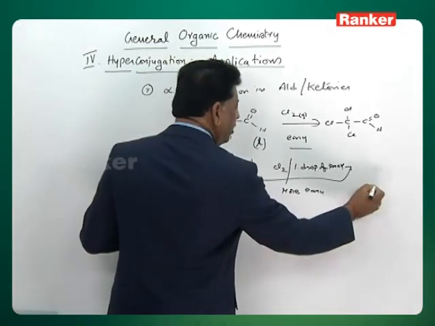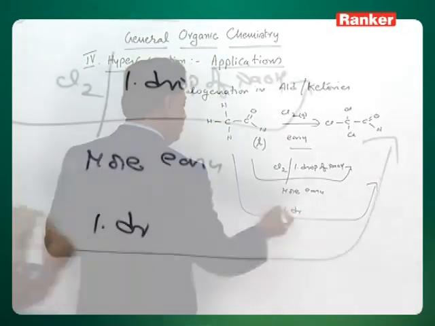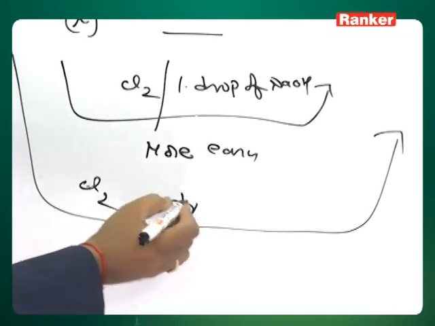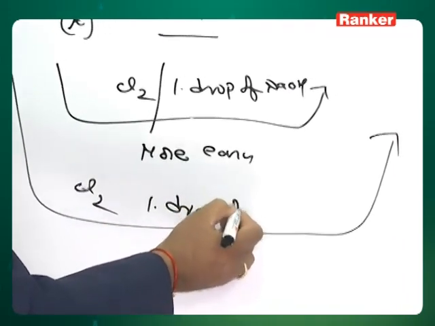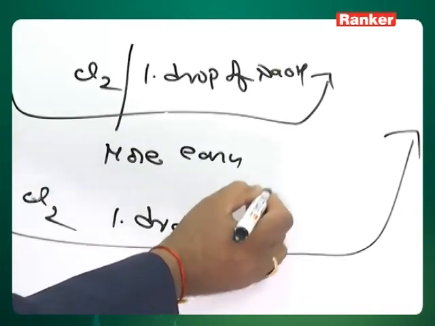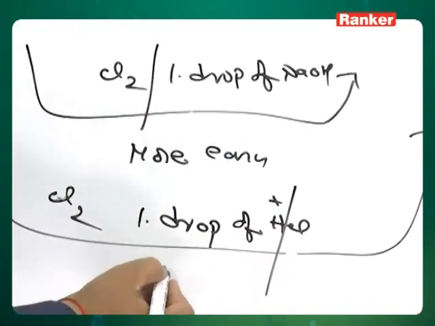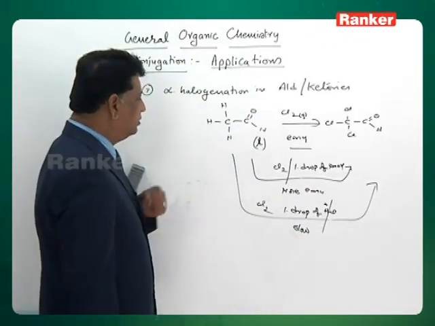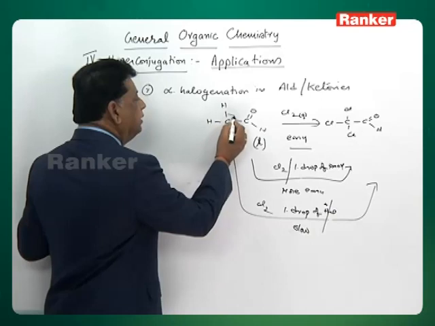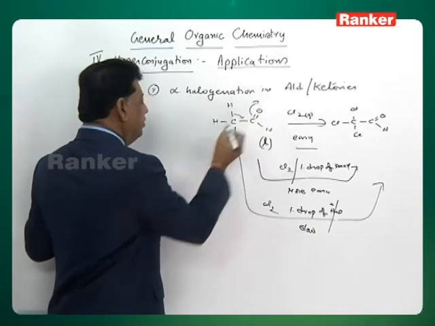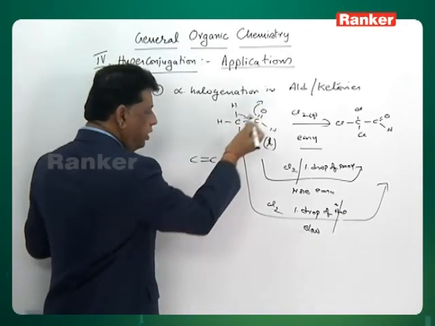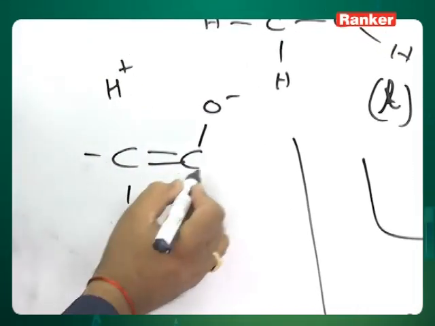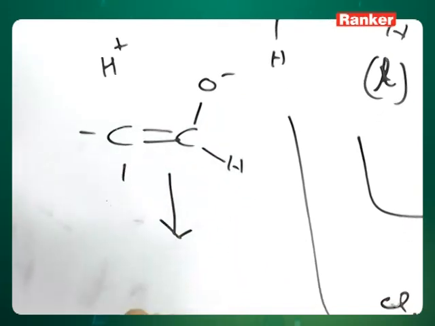Whereas if you add 1 drop of acid, that is HCl, in the presence of chlorine, the reaction slows down. Why? Hyperconjugable hydrogens exist in the form of enols. Hyperconjugation leads to enol formation.